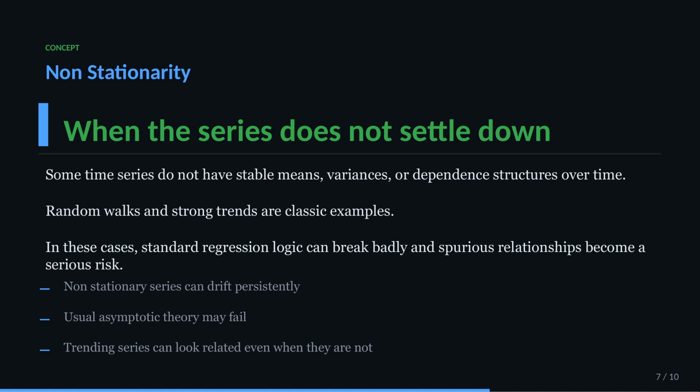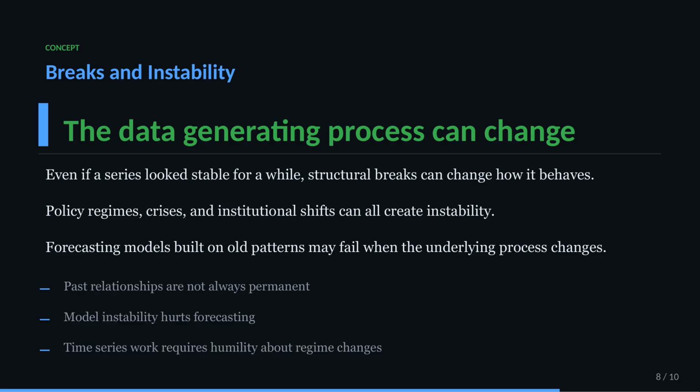Structural breaks make this even more concrete. A forecasting model estimated before a crisis, a monetary regime change, or a major policy break may perform badly afterward, because the underlying data generating process has changed. Time series econometrics always has to live with that possibility.